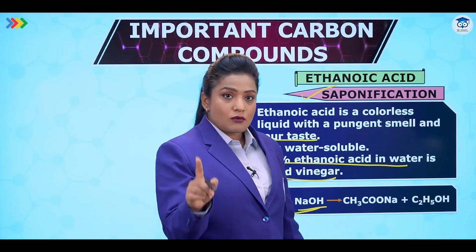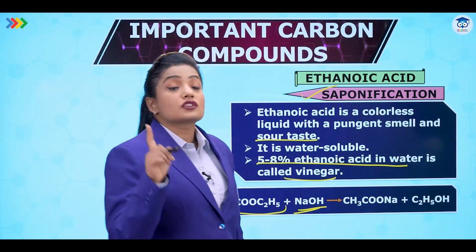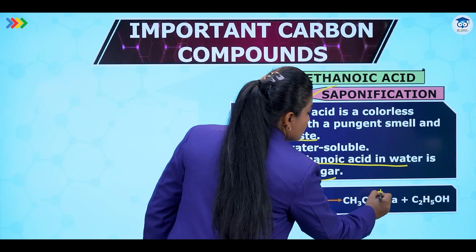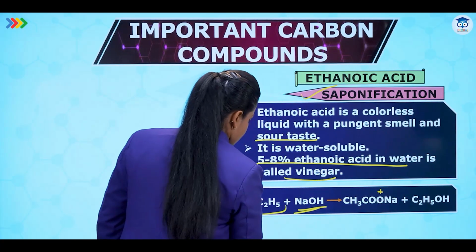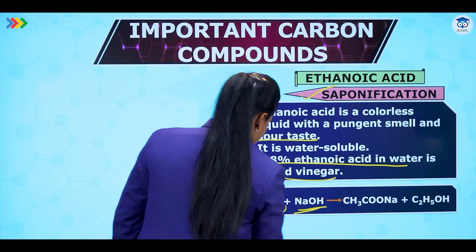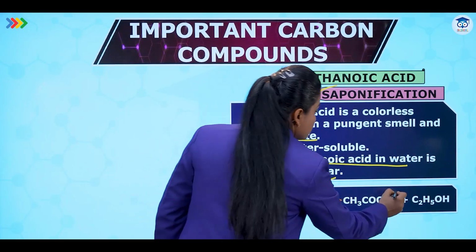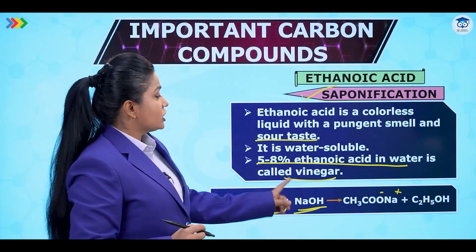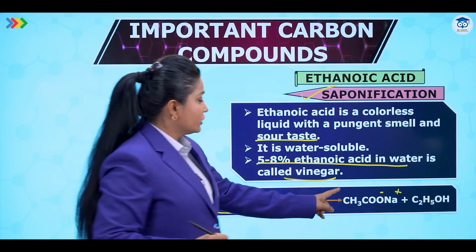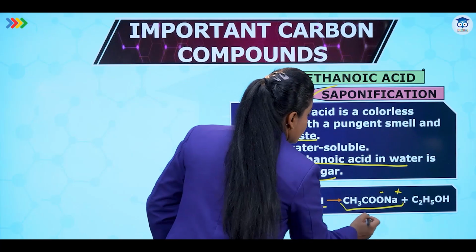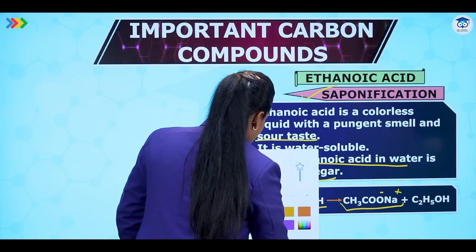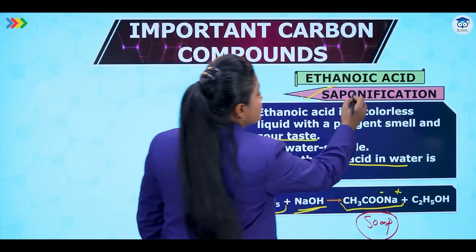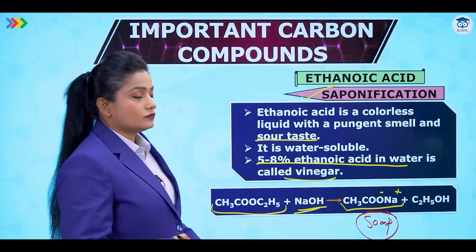But we don't get carboxylic acid exactly. We get a salt of carboxylic acid. What is this salt? It is the sodium salt of carboxylic acid. Now since sodium is a metal, sodium gets a positive charge and O gets a negative charge. So CH3COO negative Na positive is formed. Now it is a soap molecule. Hence, this reaction is called saponification.